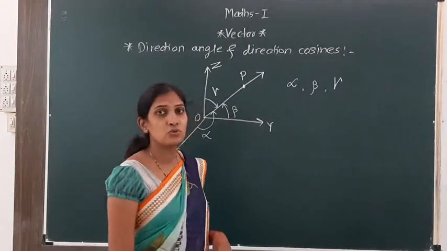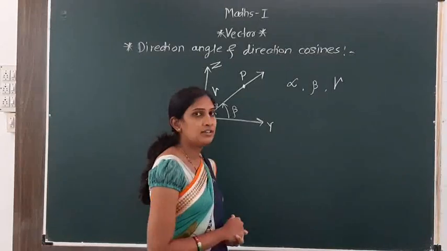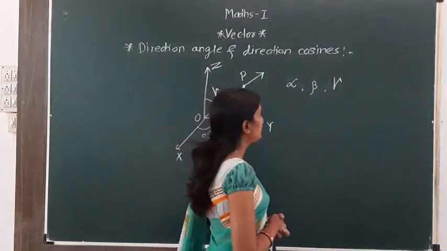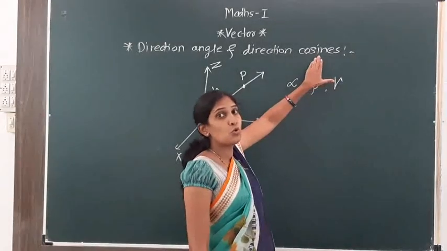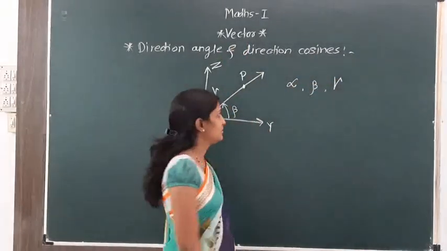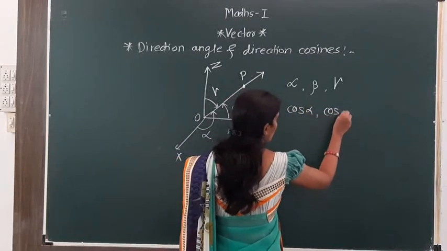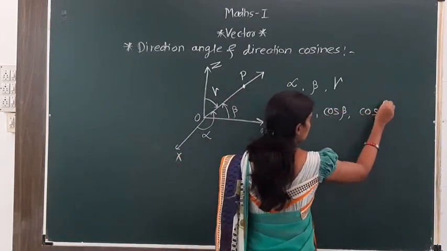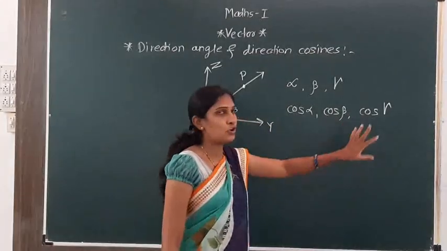Now what are direction cosines? Cosines means the cosine of those angles, that is cos alpha, cos beta and cos gamma.